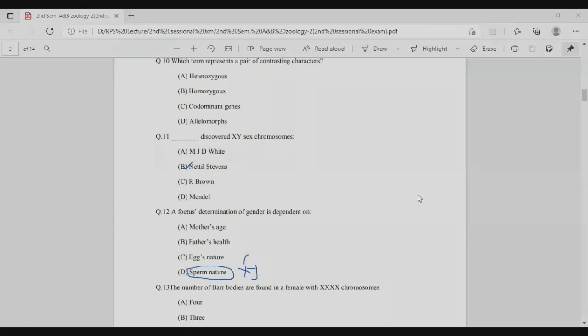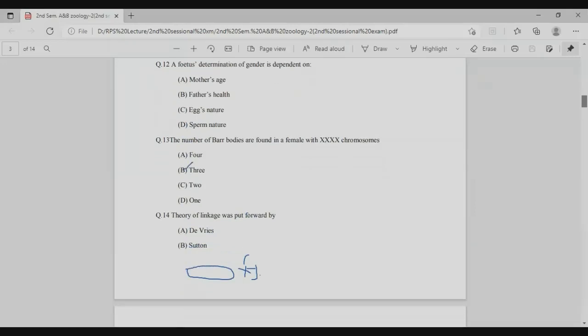The next question is the number of Barr bodies in a female with XX chromosomes. The number of Barr bodies is determined by the Lyon hypothesis. A Barr body means an inactive X chromosome. So the total number of X chromosomes is 4, and 4 minus 1 gives 3. So the right answer is 3, option B, the number of Barr bodies.